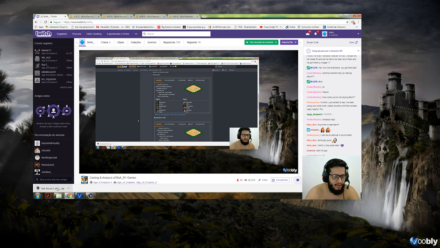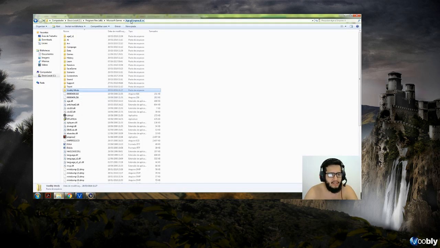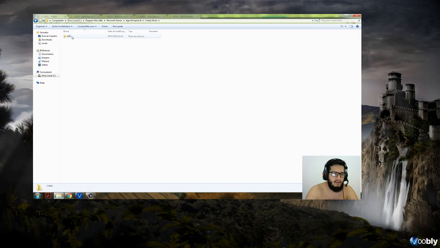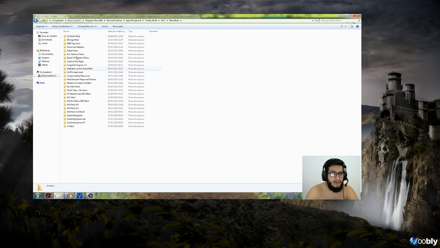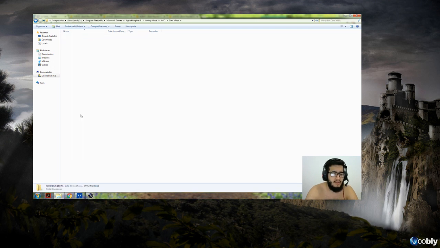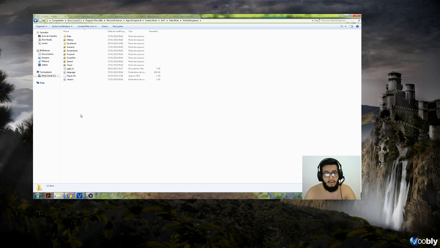Okay, after you download record games, you must go to your Age of Empires folder. Inside of the Age of Empires folder, you are going to find the Wololo mods. In the Wololo mods, you are going to find AOC. In the AOC, you are going to find data mods. In the data mods, you are going to find Wololo Kingdoms. Is it too fast? Go back to the video.